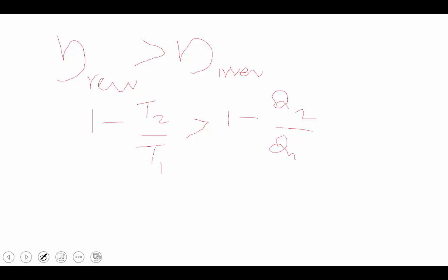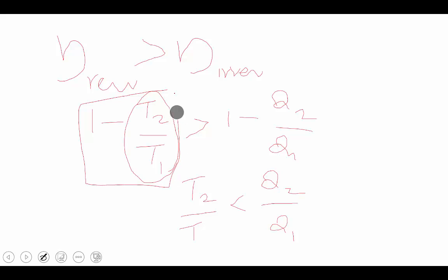From that, for maximum efficiency, the T2 by T1 is much lower. Okay, for maximum efficiency the T2 by T1 is much lower. Then only 1 minus that value gives the maximum efficiency. Therefore, from that equation, T2 by T1 is less than Q2 by Q1, and only then does that reversible engine give maximum efficiency.